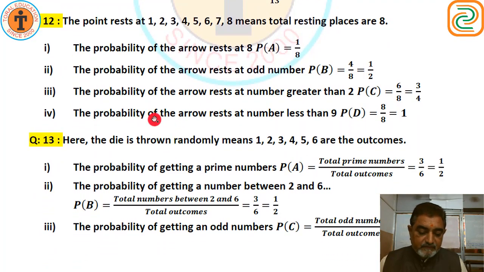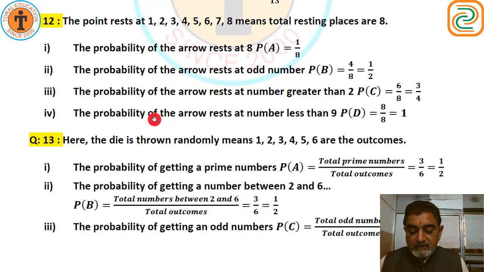Question number 12. A game of chance consists of spinning an arrow which comes to rest pointing at one of the numbers 1, 2, 3, 4, 5, 6, 7, 8, and these are equally likely outcomes.